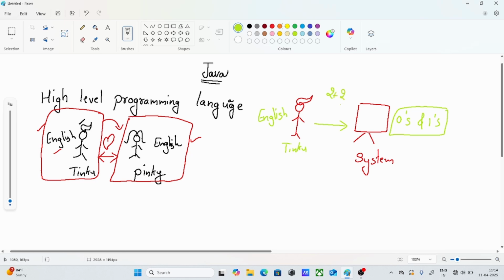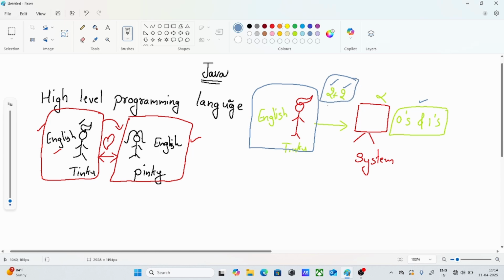If he asks the system, the system can't give the answer, because the system can't understand the language here. So what does Tinku have to do? First Tinku has to learn the binary language. But binary language means completely zeros and ones. So we need to convert 2 to 0s and 1s, plus 2 to 0s and 1s. It's a bit complicated, guys, so we can't communicate.